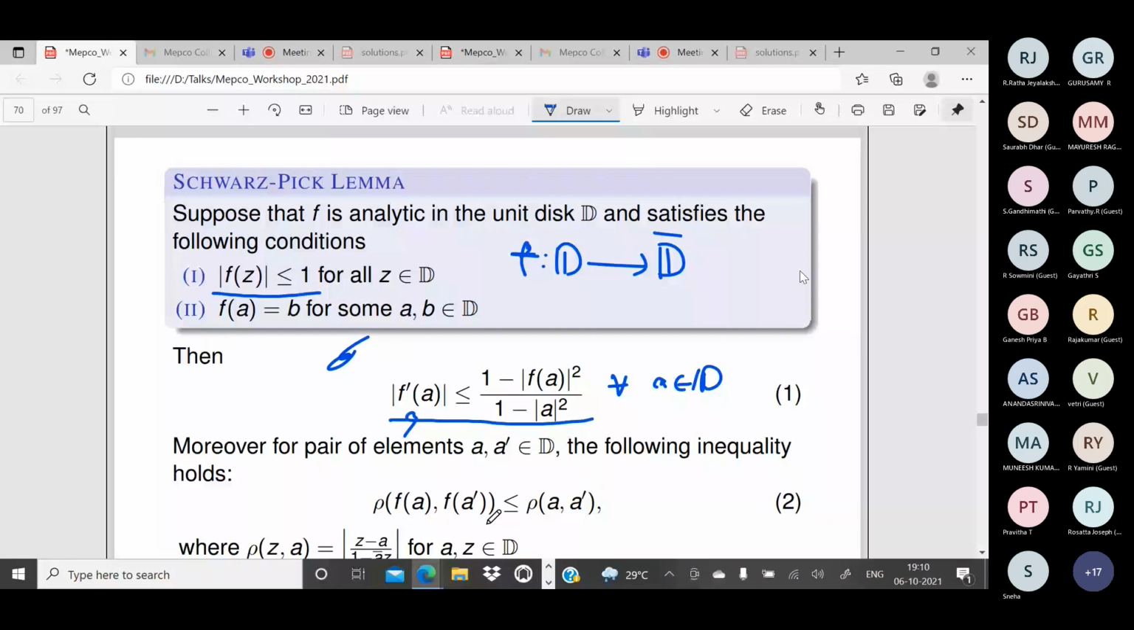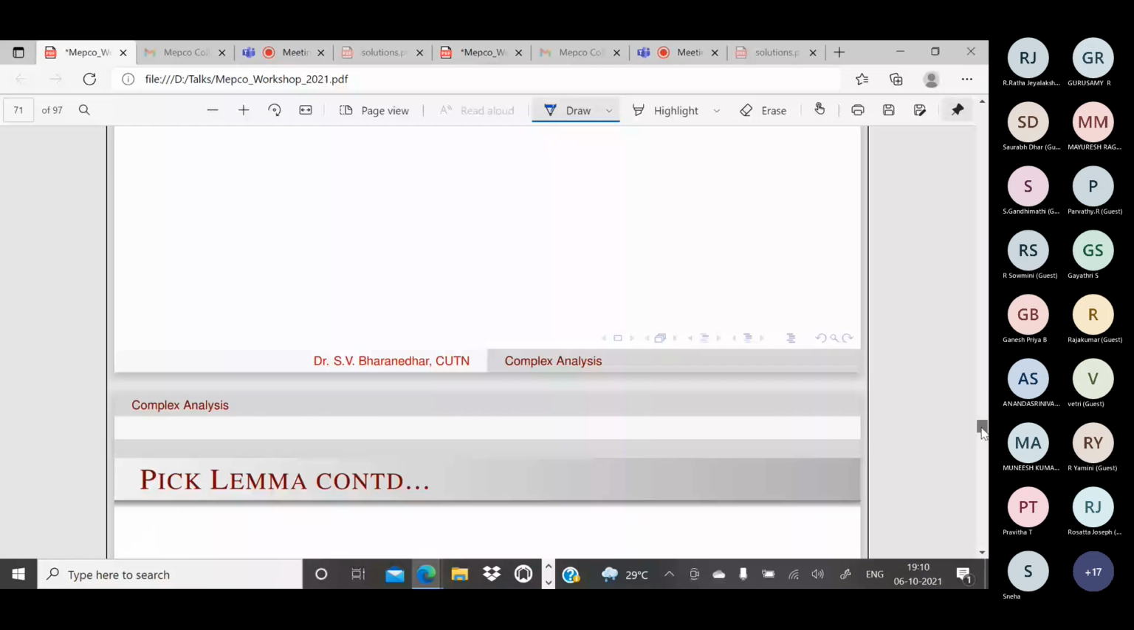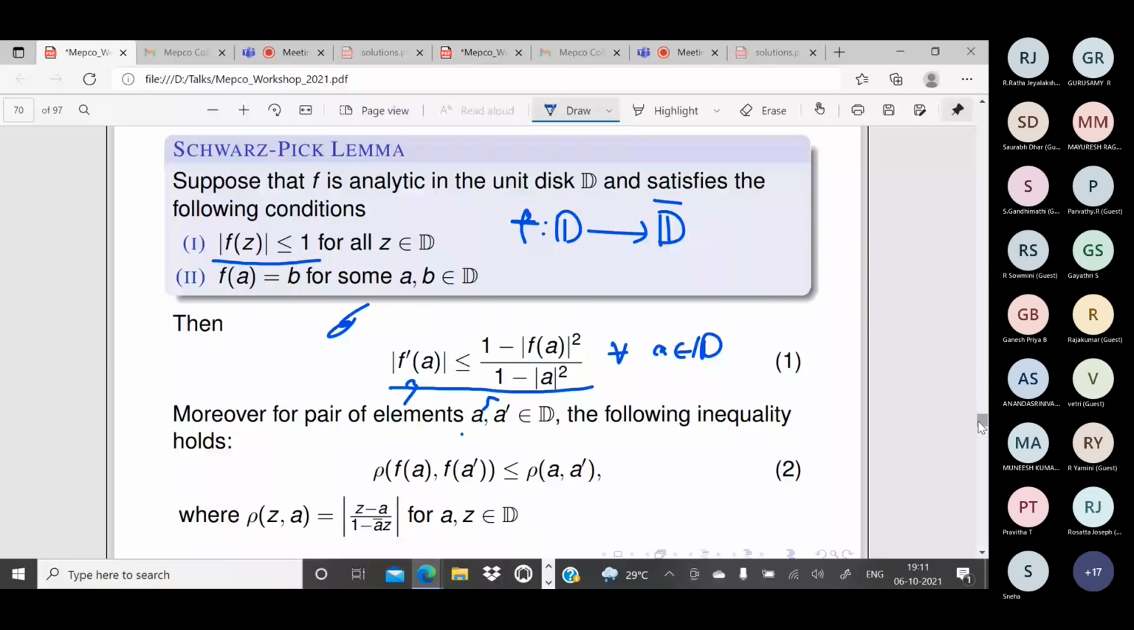What is this inequality? See, rho of f of a comma f of a dash is less than or equal to rho of a comma a dash. What is this rho of a comma a dash? How is it defined? It is defined in this way. Rho of z comma a is equal to modulus of z minus a by 1 minus a bar z.